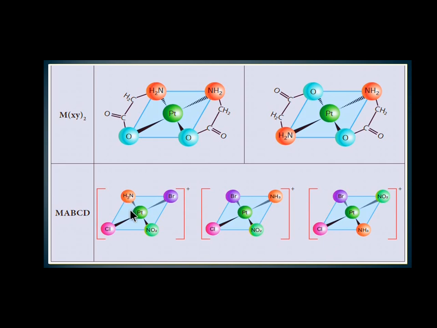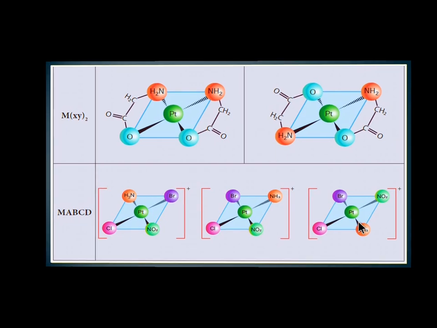So 4 ligands are different, so we are going to follow the numbering method 1, 2, 3, 4. 1, 2 are same side, so it is a cis isomer. 3, 4 are same side, it is a cis isomer. Here also 2, 1 same side, 3, 4 same side, so it is a cis isomer. But here in this structure, 1, 2 opposite direction, 3, 4 opposite direction, so it exists as a trans isomer.